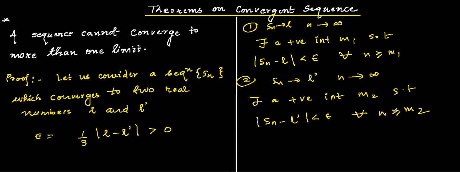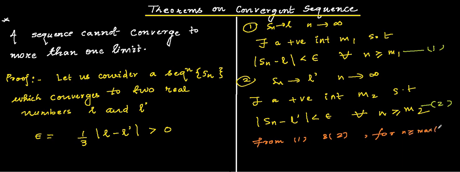Now, this is my equation 1 and this is my equation 2. From 1 and 2, for n greater or equal to the maximum of m1, m2. Do not get confused about why we have written this. Suppose the m1 value is 7 and the m2 value is 9. Whatever the maximum of 7 and 9 is, this relation will always hold.